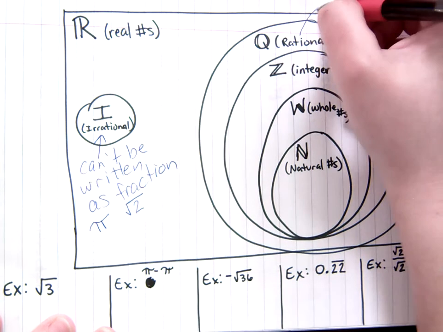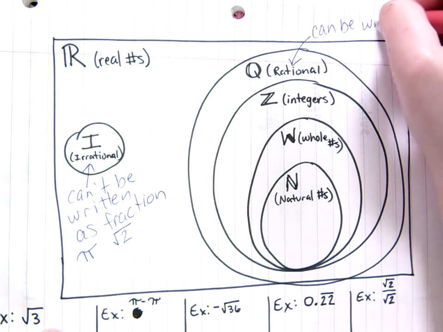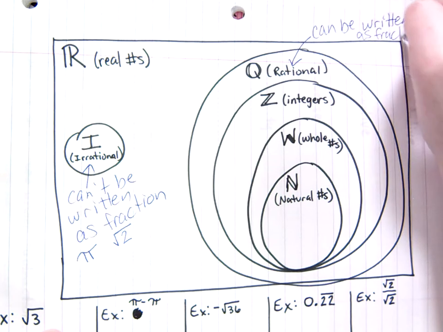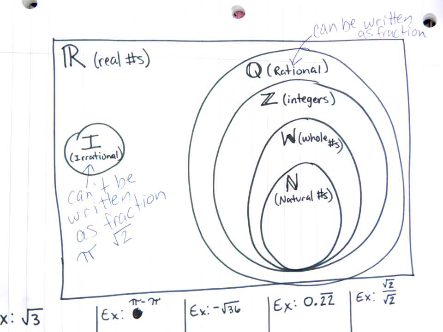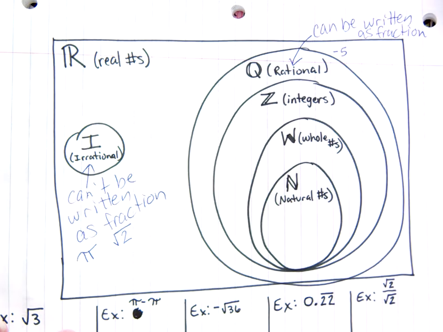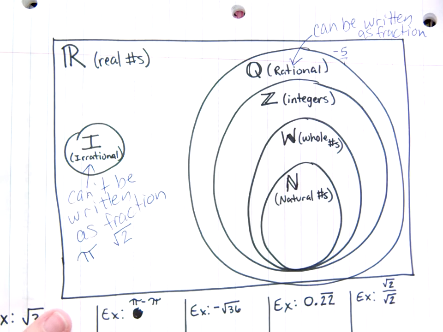But a rational number can be written as a fraction. So these are things like counting numbers. It could be -5. Well, how do I write a counting number like this as a fraction? Well, you do it by putting it over 1.